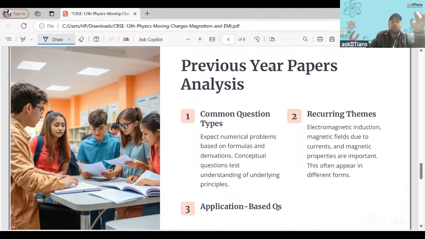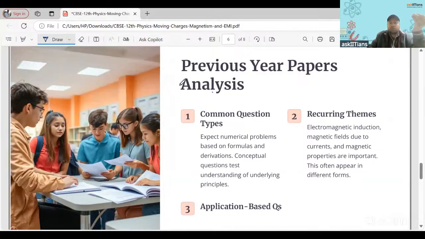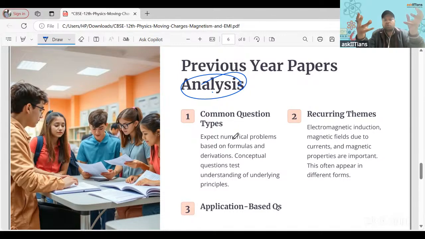So I have been telling you this repeatedly, that while doing previous year papers, do the analysis also. It should not be that you keep on analyzing only; just do it and see the common question types. You might observe that some questions are repeating. If you solve 5 years of papers and analyze them, you will be very relieved because you will see that many questions, or the pattern or type of questions, get repeated.